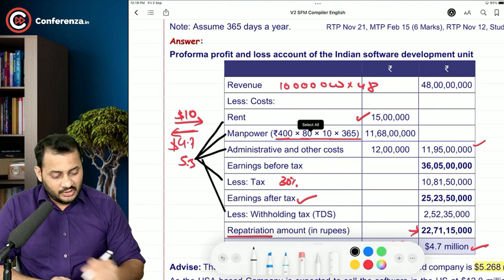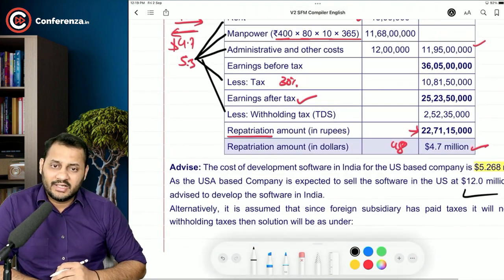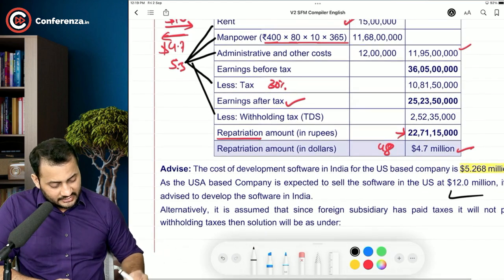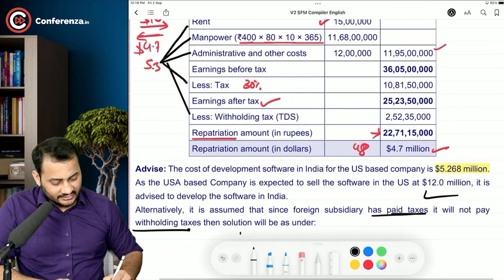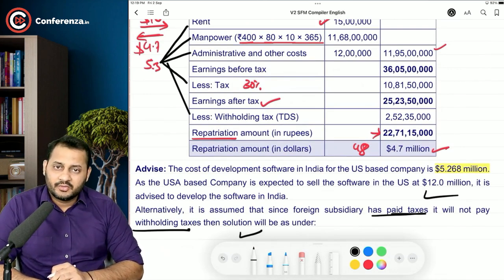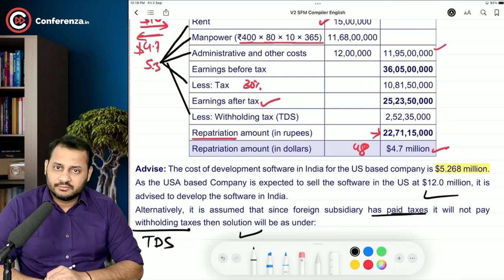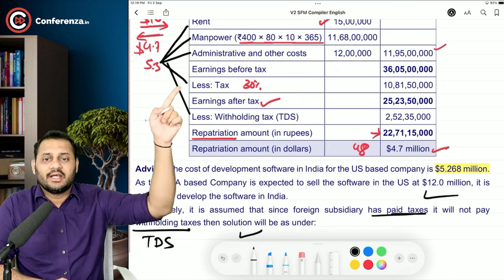Okay, sir. Another argument that can be made is, if it is assumed that since the foreign subsidiary has paid taxes, it will not pay withholding tax, then the solution will be as under. Withholding tax sometimes is considered as TDS. In India, it is considered as TDS. And TDS is a part of the total tax that we pay.